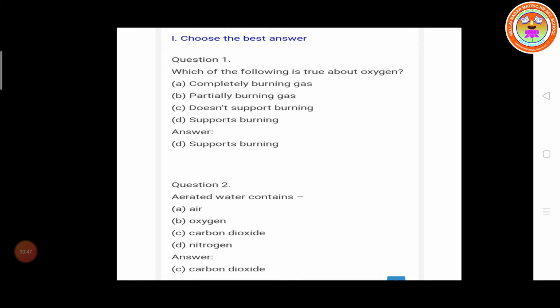Which of the following is true about oxygen? Supports burning. Option D. Second question. Aerated water contains... We already know that aerated water means soda water. What are the options? Air, oxygen, carbon dioxide, nitrogen. So option C, aerated water contains carbon dioxide.